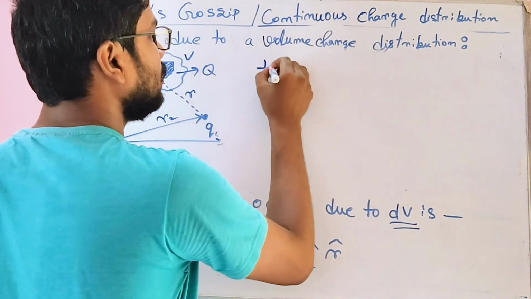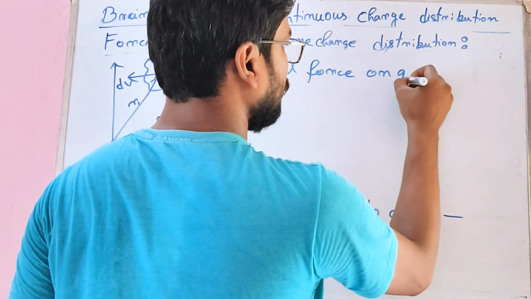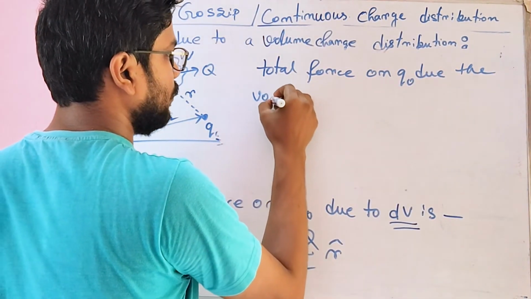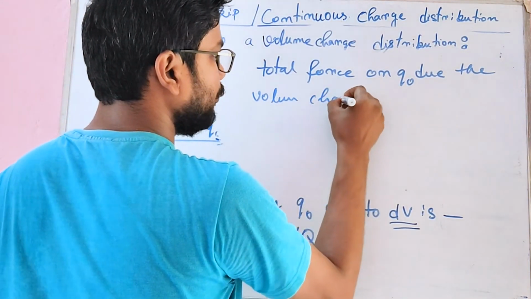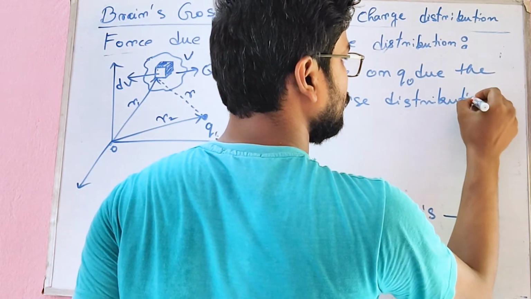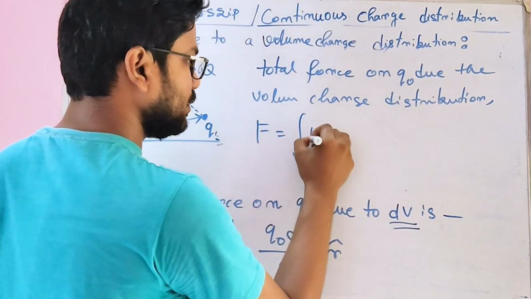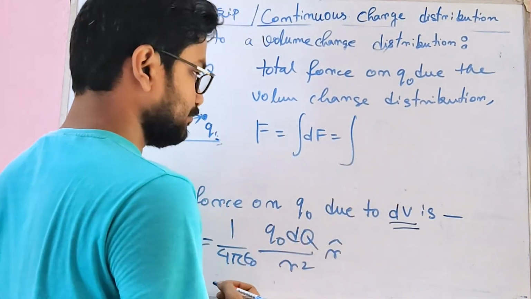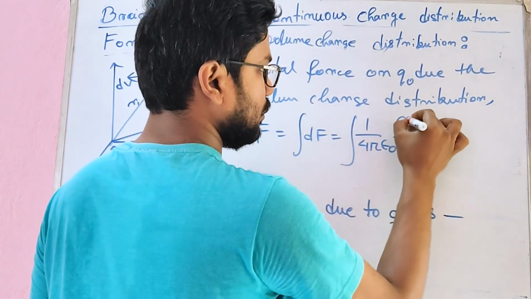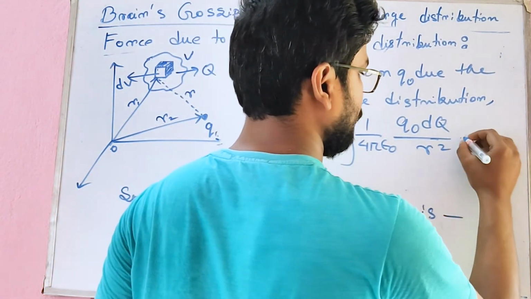So total force on q naught due to the volume charge distribution. How can we calculate it? Force equals integration of dF equals 1 by 4 pi epsilon naught, dq by r square r cap.